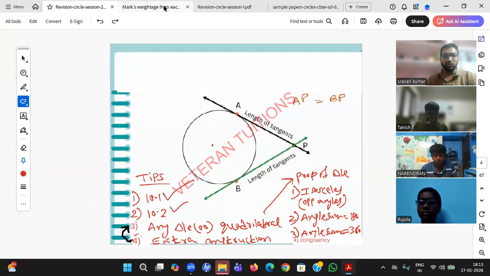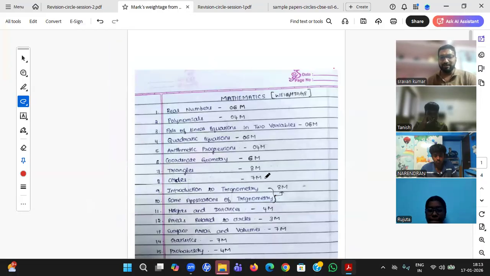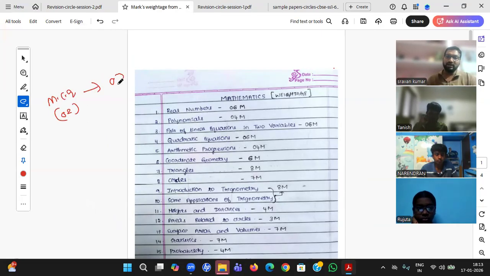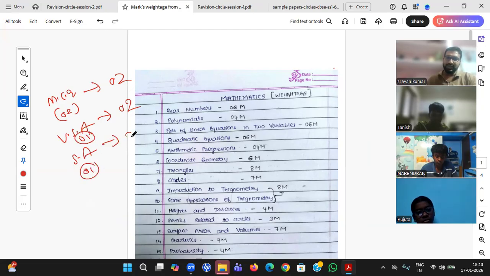So again, as I have shown, this chapter is coming for 7 marks. How are the 7 marks distributed? MCQ, 2 marks. Very short answer, one question, 2 marks. Short answer, one question, 3 marks.